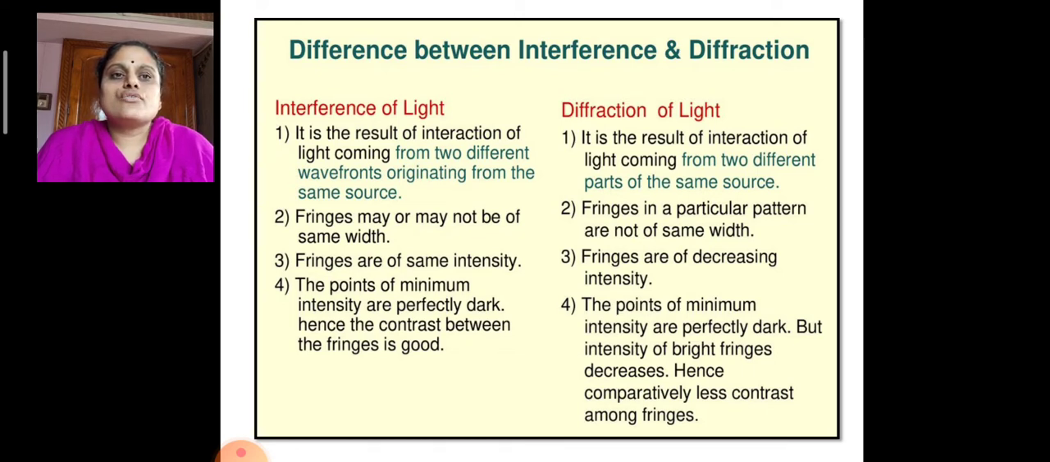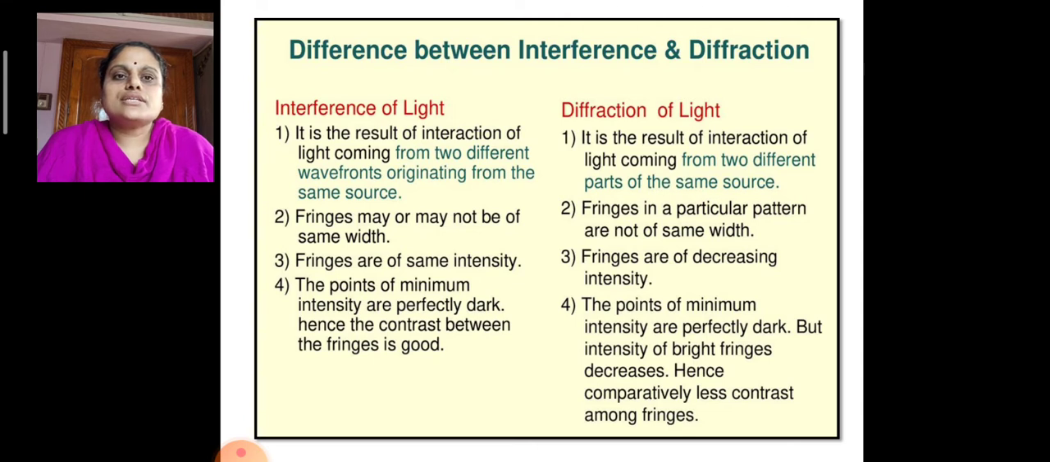Interference is the result of interaction of light coming from two different wavefronts originating from the same source, whereas diffraction is the result of interaction of light coming from two different parts of the same source. Interference fringes may or may not be of the same width. But in the case of diffraction, the fringes in a particular pattern are not of the same width.